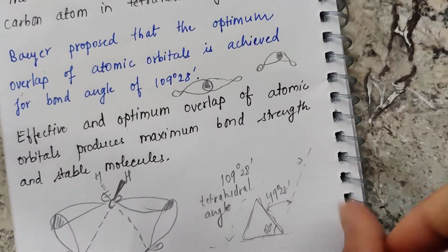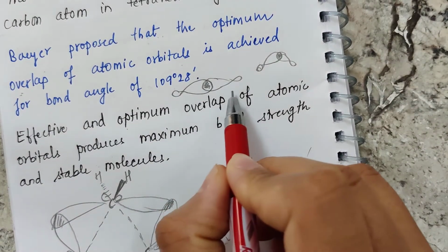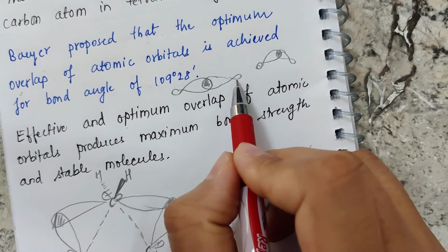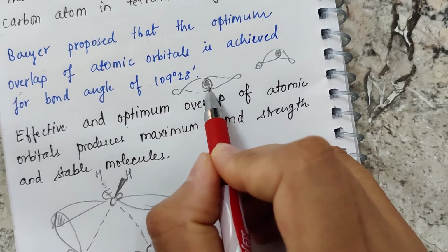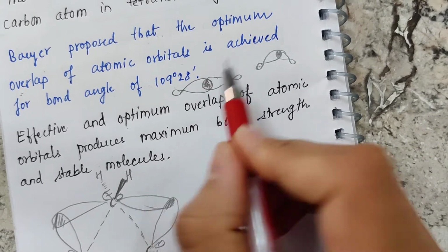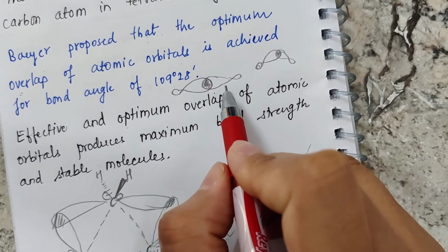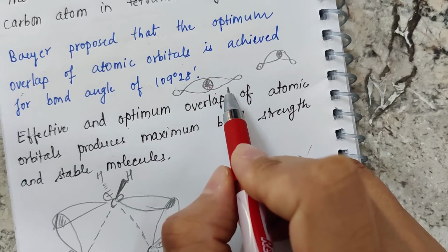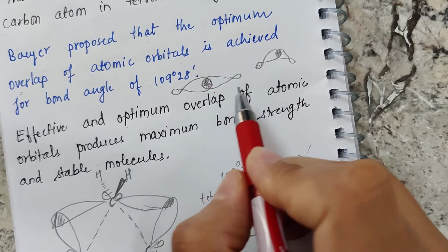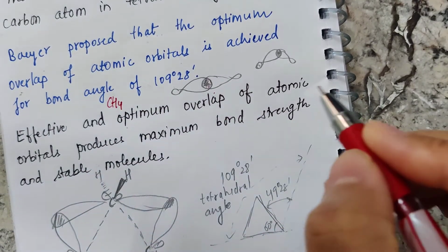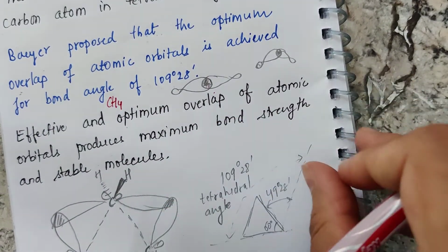If you look, these are our sp3 hybridized orbitals, and the overlap is maximum when it is head-on overlap, and this only happens in a tetrahedral structure. When you have a perfectly tetrahedral structure, for example methane, you have this kind of overlap.